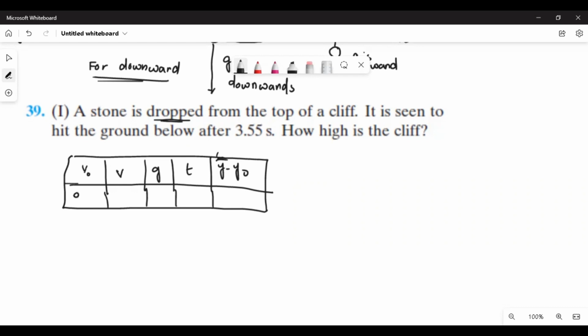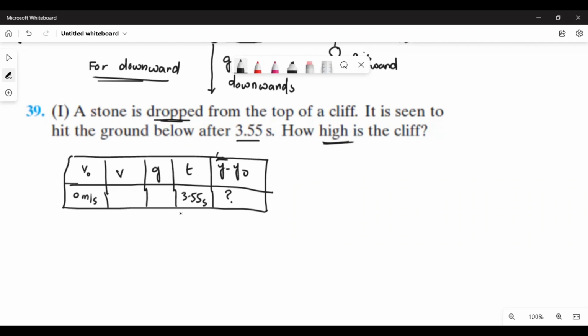So initial velocity is 0 meter per second. From a cliff, it is seen to hit the ground below in this time. So 3.55 second is the time. And you are asked to find how high the cliff is. So your question is to find y minus y naught.